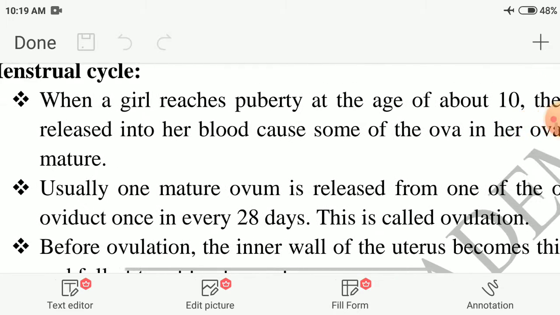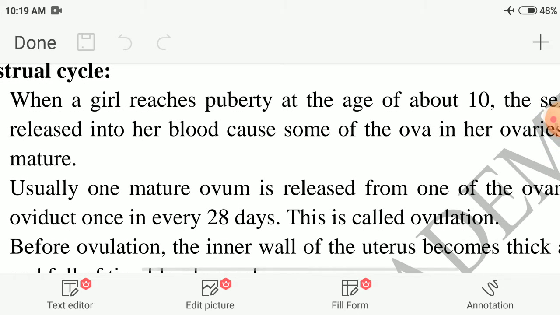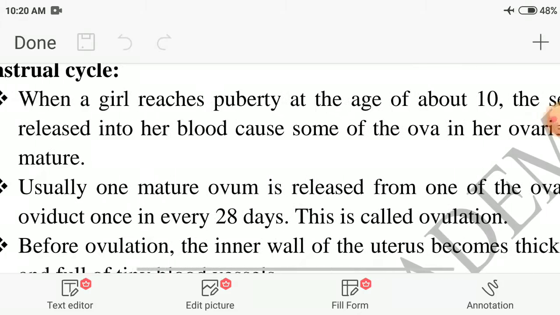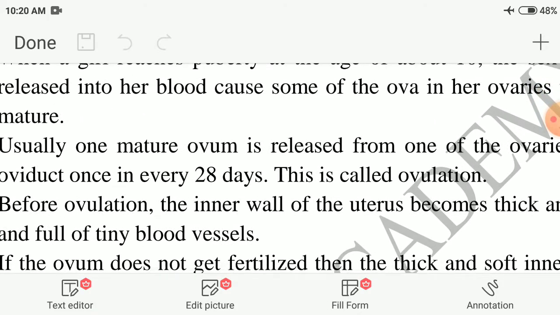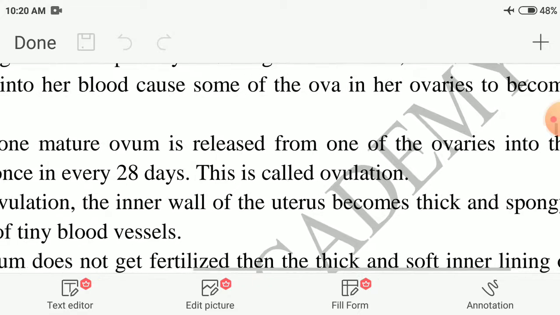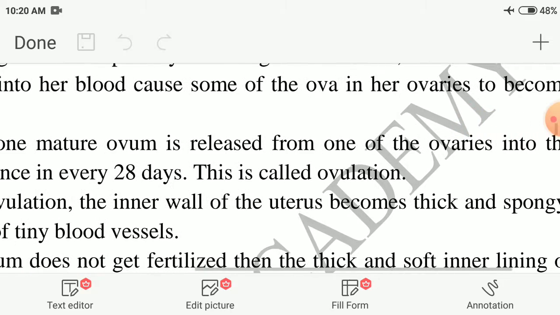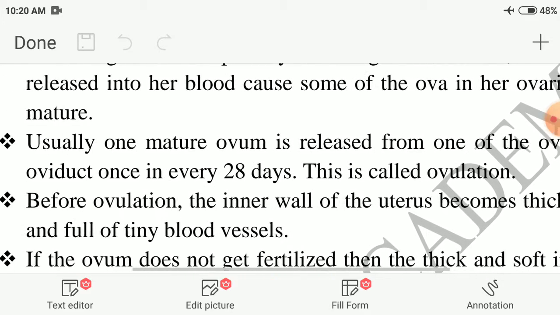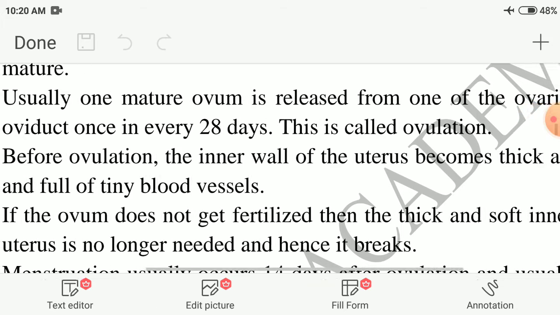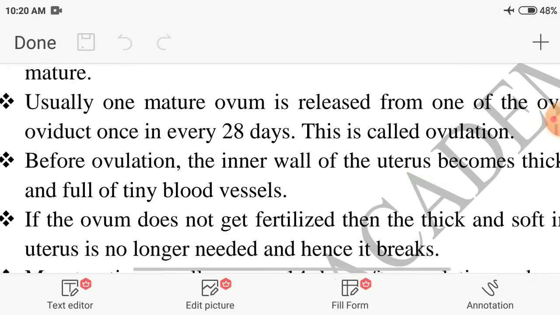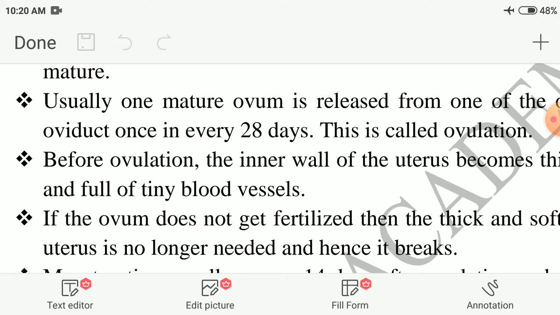Next, briefly describe the menstrual cycle. What do you mean by menstrual cycle? When a girl reaches puberty at the age of 10, the sex hormones released into her blood cause some of the ova in her ovaries to become mature. Usually, one mature ovum is released from one of the ovaries into the oviducts once in every 28 days. This is called ovulation.